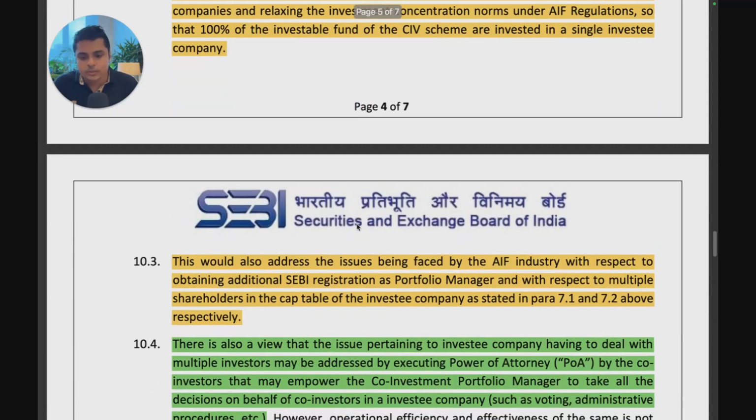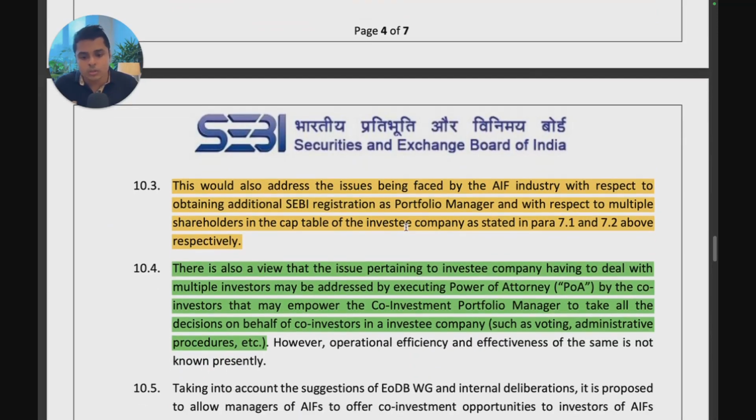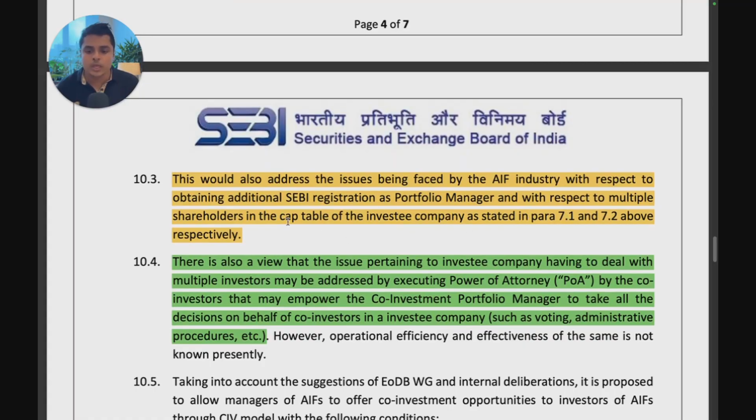Then this would also address the issues being faced by the AIF industry with respect to obtaining additional SEBI registration as a portfolio manager, with respect to multiple shareholders in the cap table of the investee company. Currently, because it's a PMS structure, in the cap table of the investee company, each co-investor would individually feature.